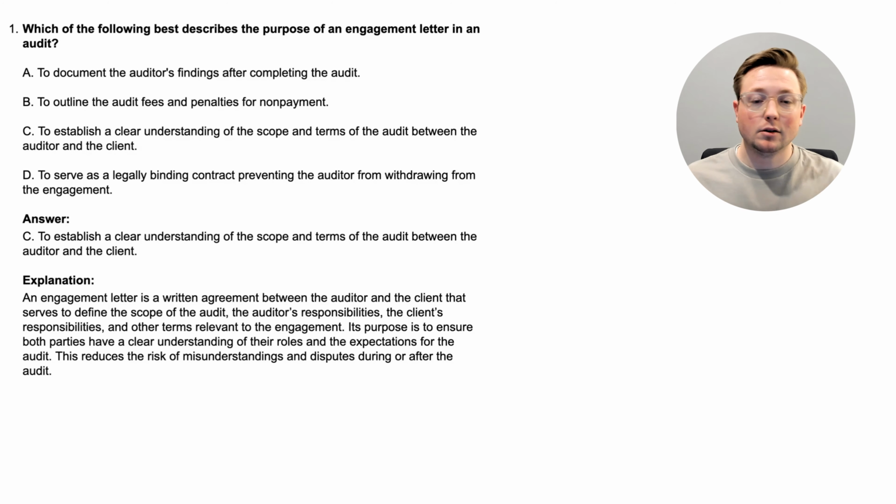So basically, the big picture: the engagement letter is to make sure that everybody's on the same page. They know what's supposed to be happening in the audit. They know what they're supposed to do if they're the client. The auditors know what they're supposed to do for the client. Again, it's just a big overview of what is going to happen for the engagement. Now, in the following questions, we're going to be talking about specific things that are included in the engagement letter. So let's go to the next question.